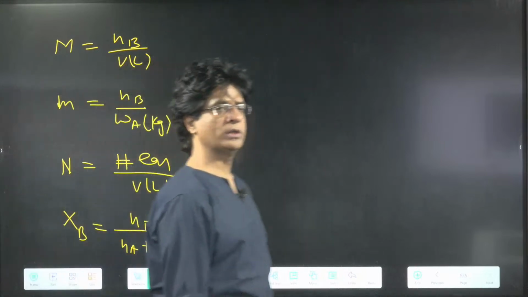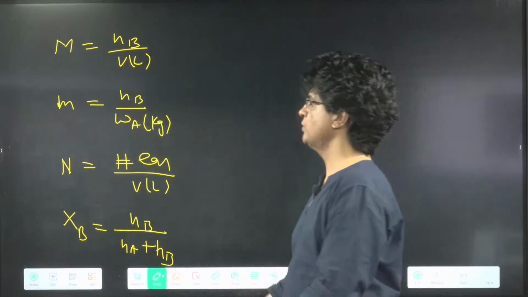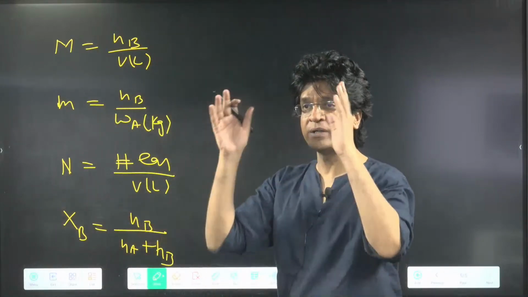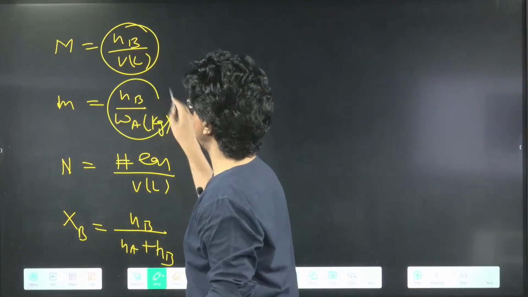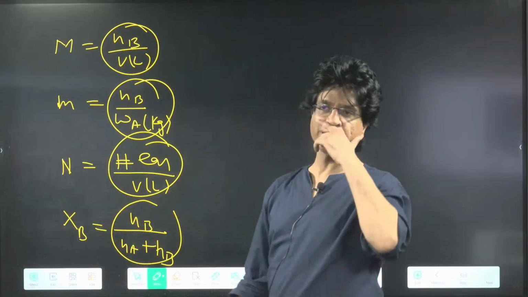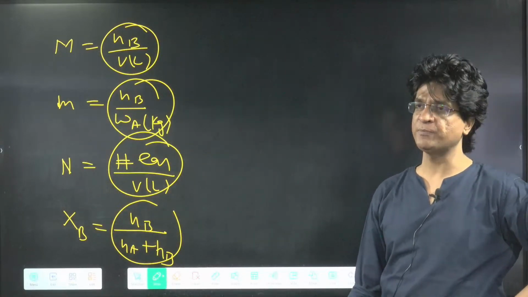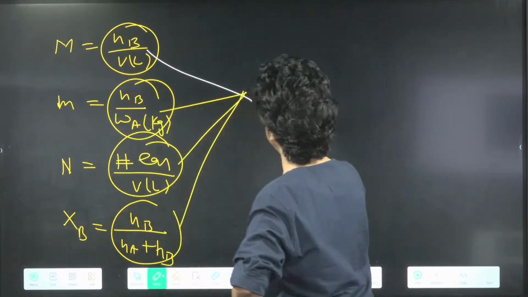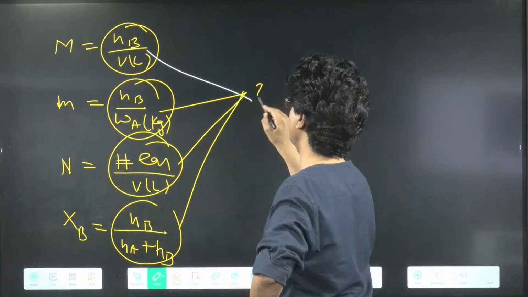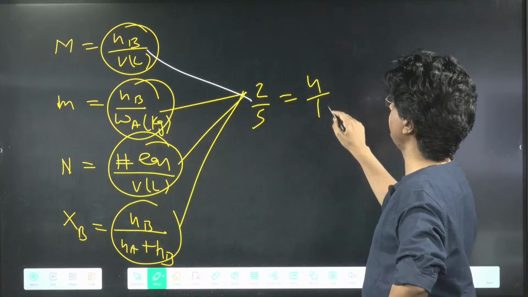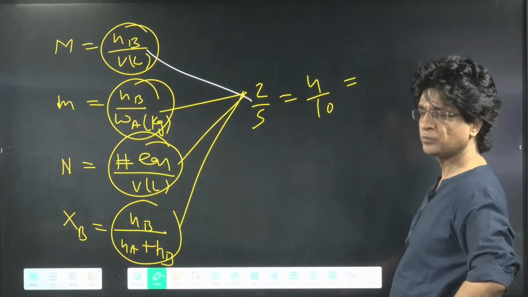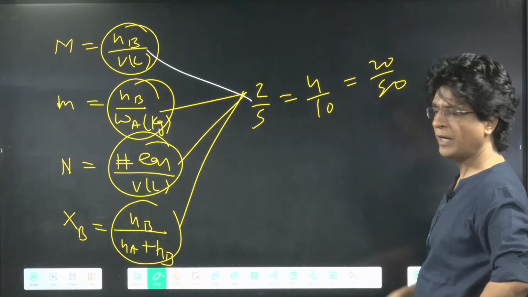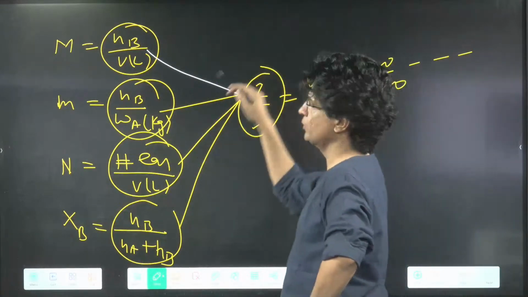One thing is common in all these concentration terms. All these concentration terms here, and any other concentration term which I have not written here, are all ratios. A upon B, A upon B, A upon B. And to get the same ratio, there are infinite ways possible. Are you getting it? Suppose this ratio I want as 2:5. Can I write this as 4:10? Yes or no? Can I write this as 20/50? I can. There are infinite ways to get the same ratio.